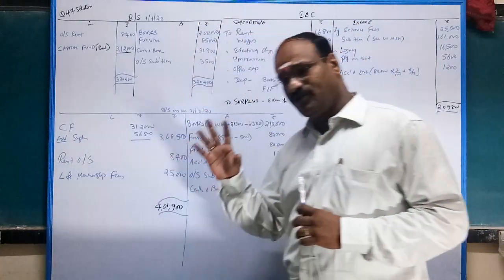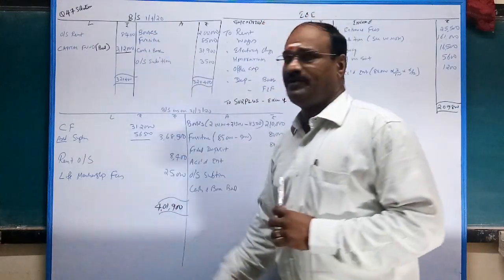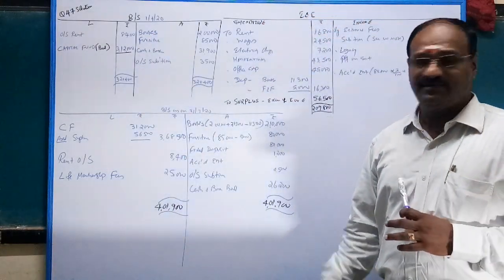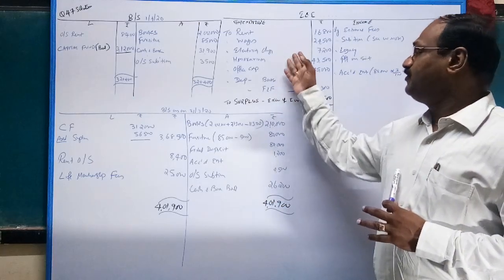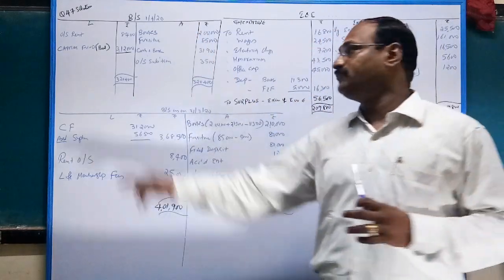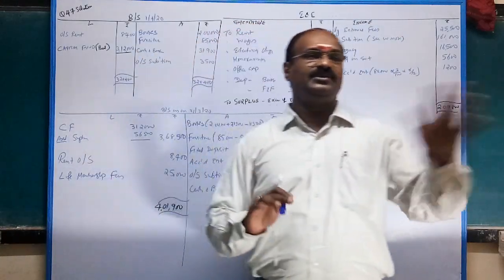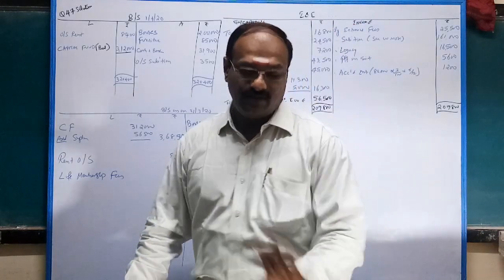This is similar to single entry, where you find the statement of affairs and find the opening capital. They are also the same. So before income and expenditure and balance sheet, you have to prepare the opening balance sheet to find out the capital fund. Very simple. Every opening information is given in the question itself.